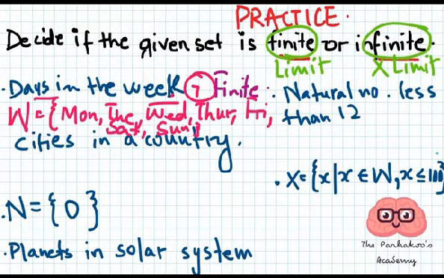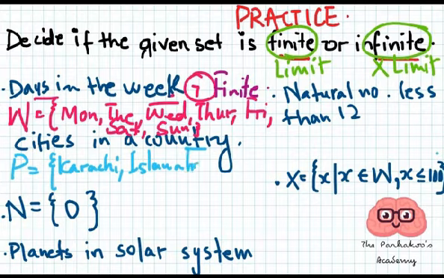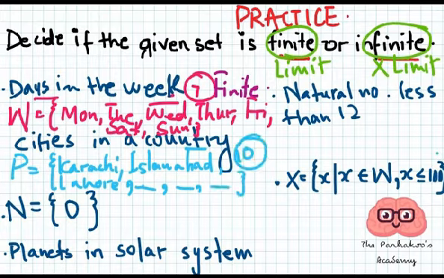Let's see the next one, which is the cities in a country. So cities in a country are always countable because there are a specific number of cities in the country. Let's take Pakistan for example. So in Pakistan we have cities like Karachi, Islamabad, Lahore, and there are many cities, but these are countable. Just suppose we have 10 cities in the country. So it is always countable.